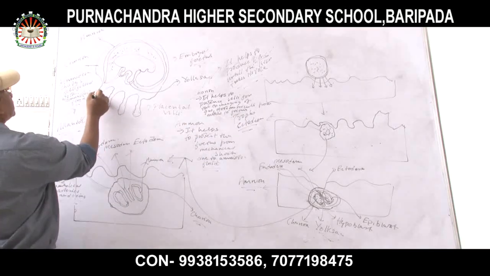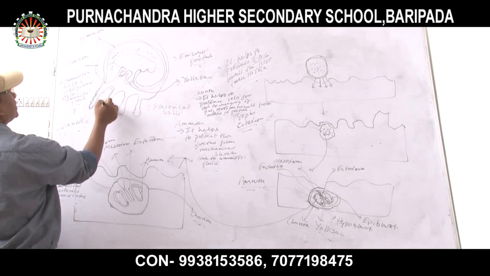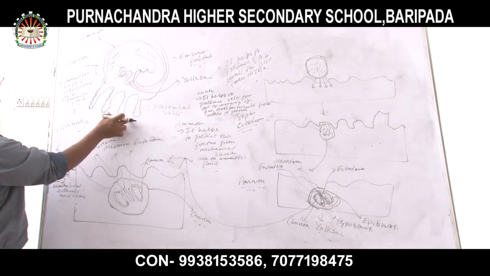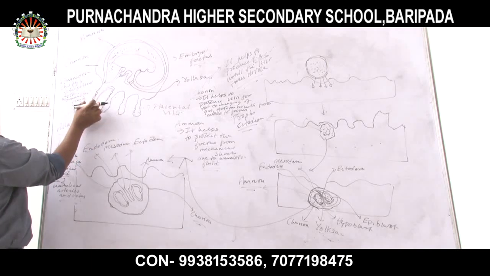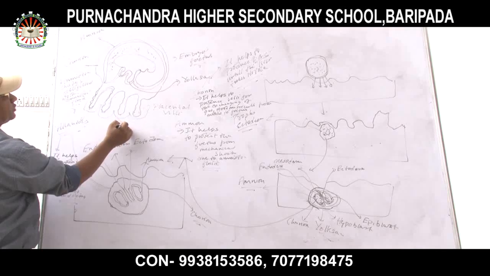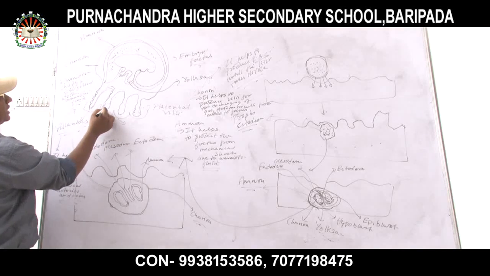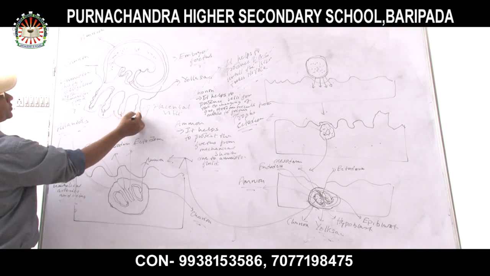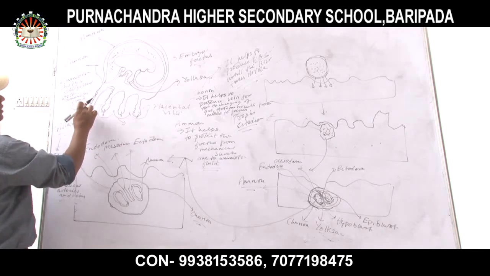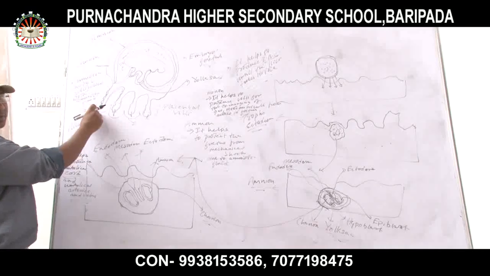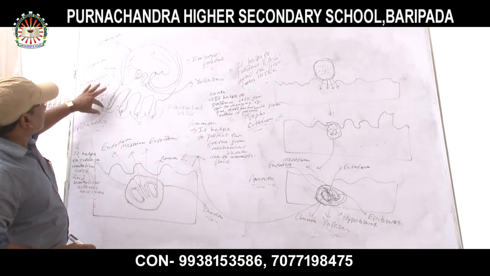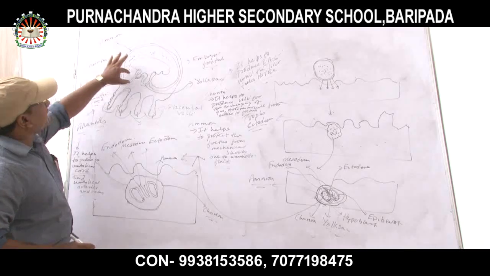These are called what? Chorionic villi, or placental villi, which are connected to the uterine wall. This is the uterine wall. At this particular site, there will be an exchange of what? Food materials between the fetal placenta and the maternal placenta.